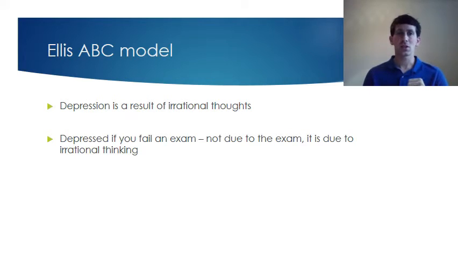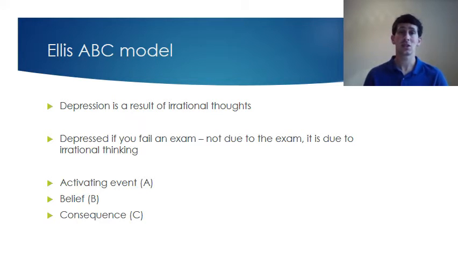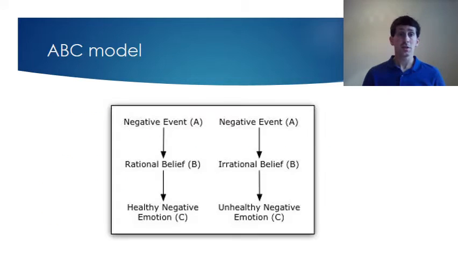There's three stages to Ellis's ABC model. A stands for the activating event. B, the belief that occurs as a result of that event. And C is the consequence. So what consequences occur as a result of someone having a certain belief. This model shows what a healthy person in this column and a depressed person in this column would respond, and how the ABC model could explain why someone becomes depressed.